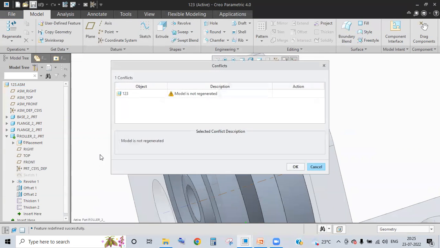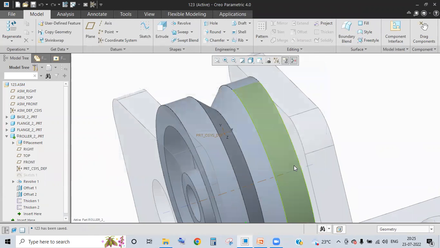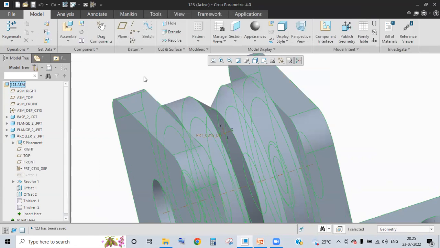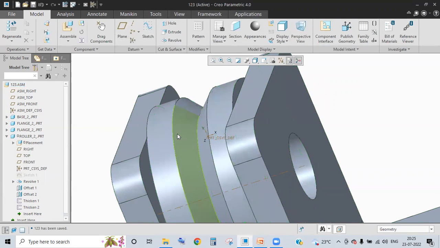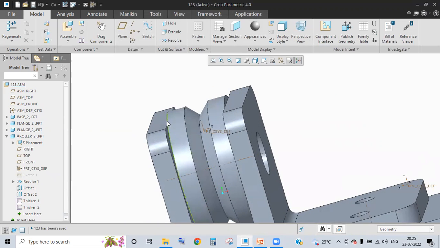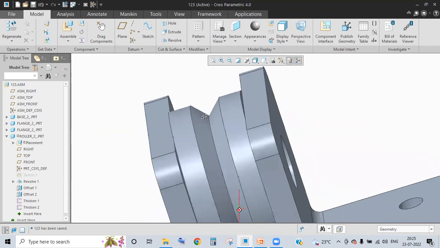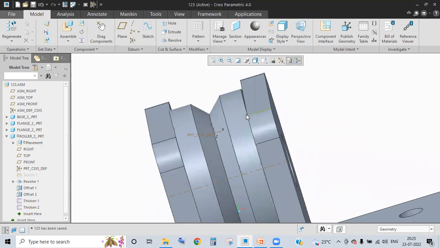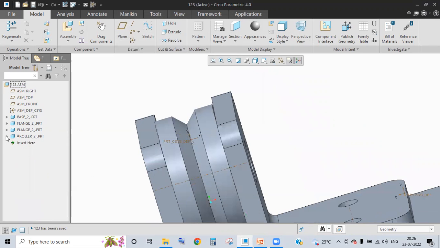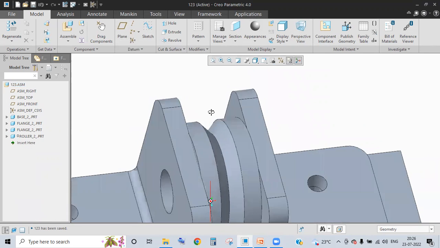And Control S, save it again. Come here and activate your part. I gave 2 mm here, but it is not taking. I don't know why, but fine. More or less we'll be getting a clash now.